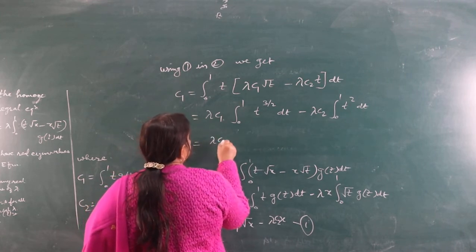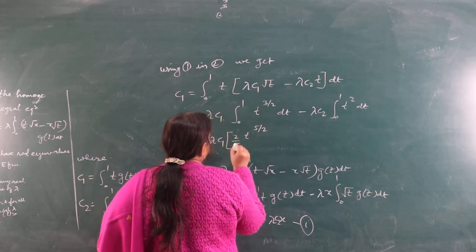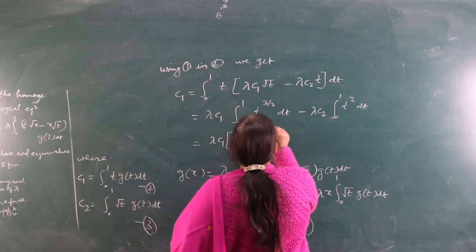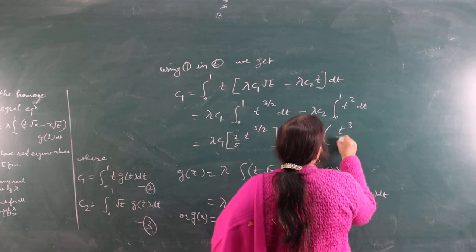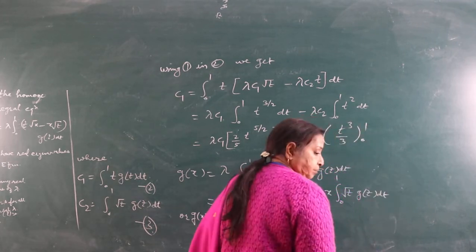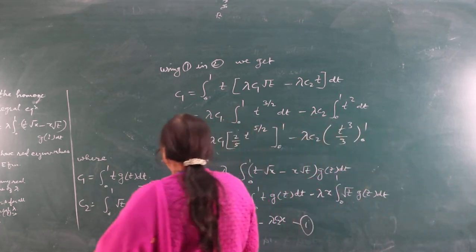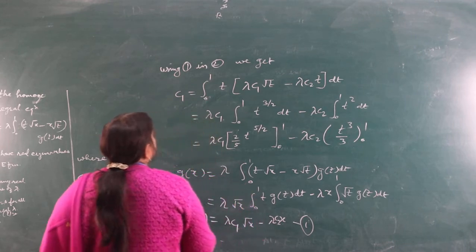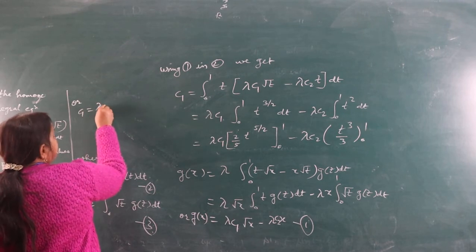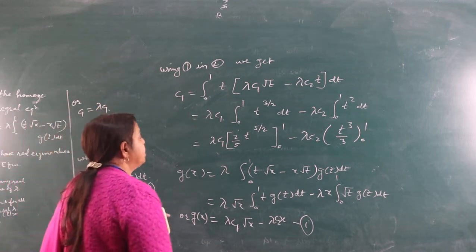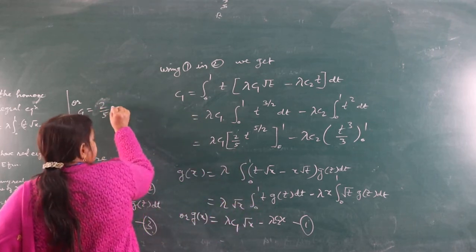This is equal to λ c1 t^(5/2)/(5/2), that is 2/5, from 0 to 1, minus λ c2 t³/3 from 0 to 1. Or c1 = λ c1, when t = 1, this will be 2/5, so 2/5 λ c1,